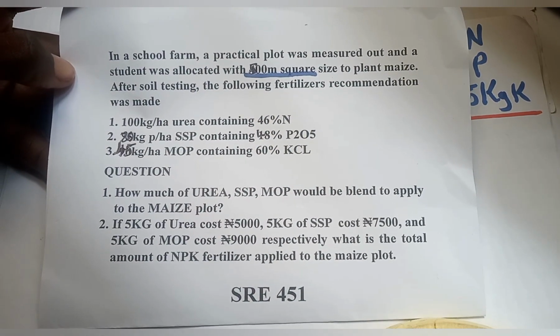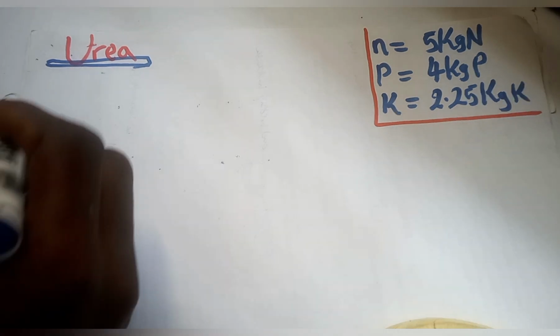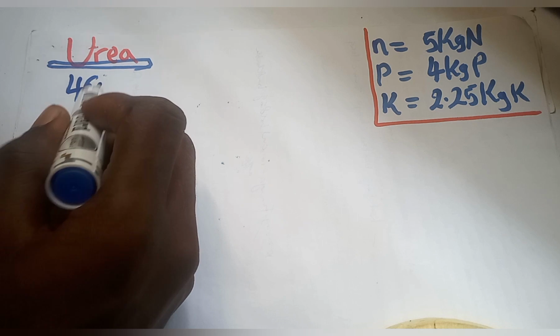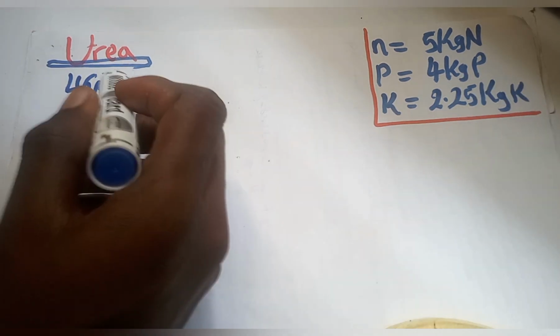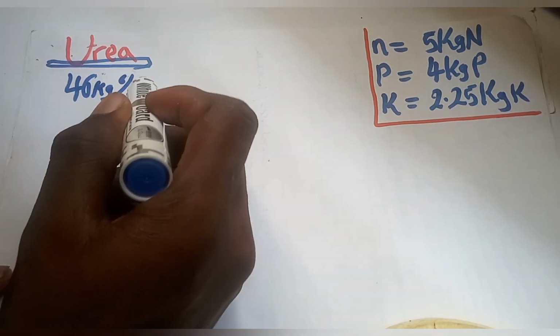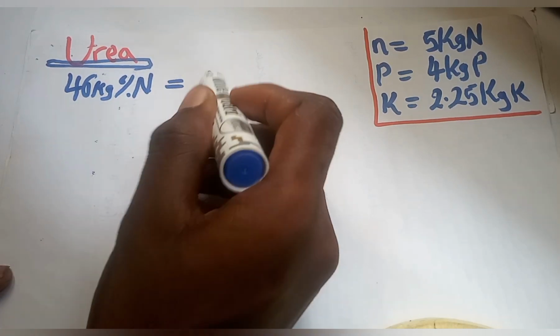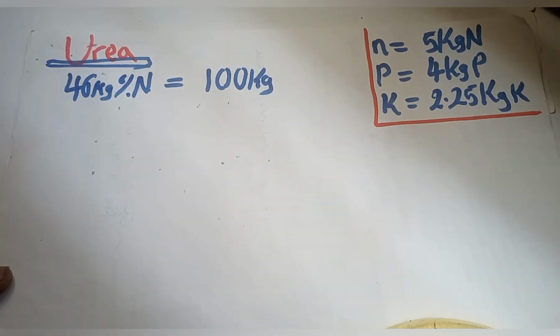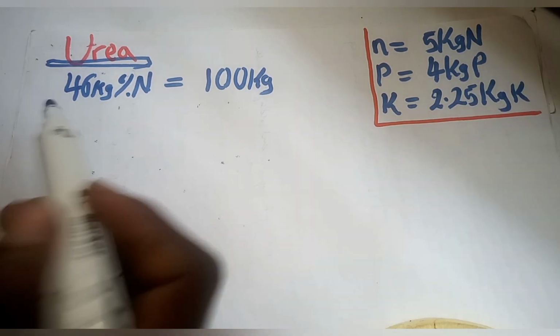So how do I do that? Follow me carefully. 46 kilogram of nitrogen is contained in 100 kilogram of urea.